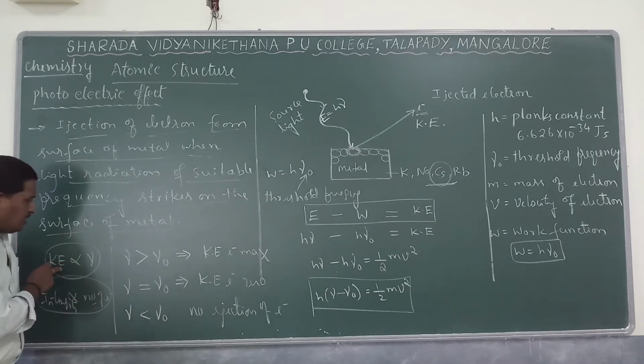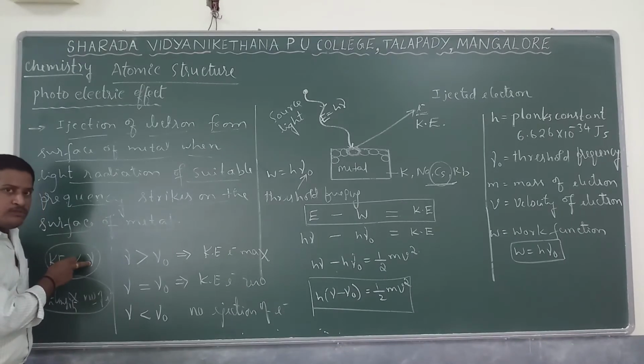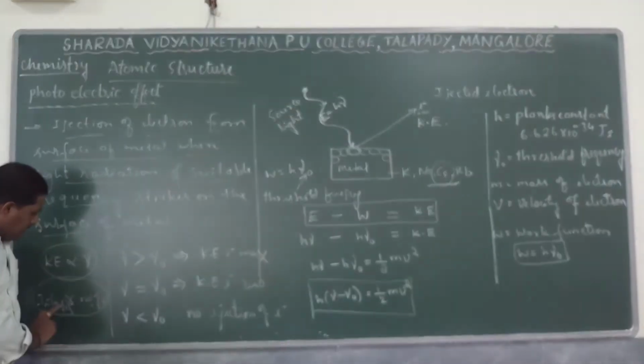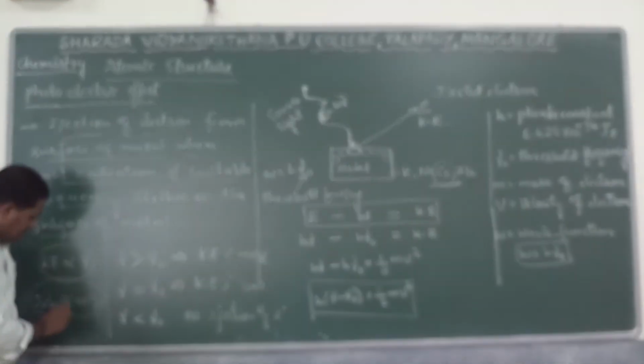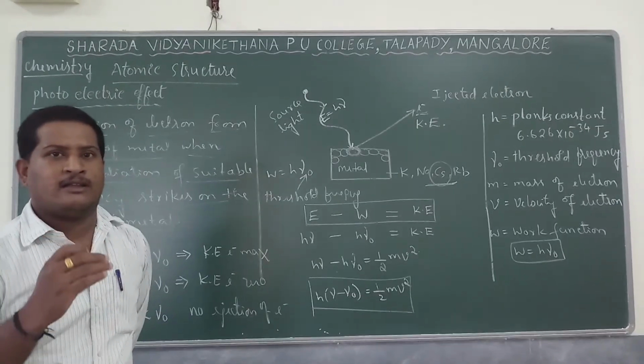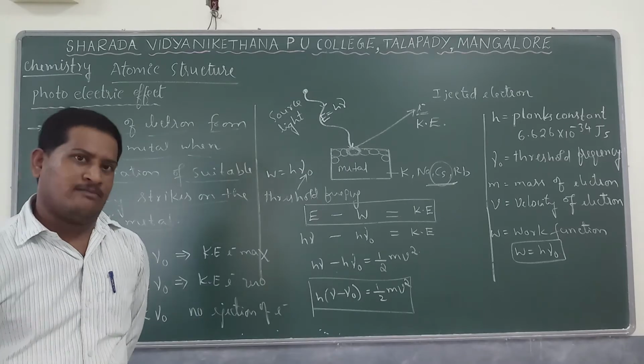So the kinetic energy of the ejected electron is directly proportional to the frequency of light that falls on the surface of the metal, and the number of electrons ejected depends on the intensity of light radiation. So these are the important points we have to remember.